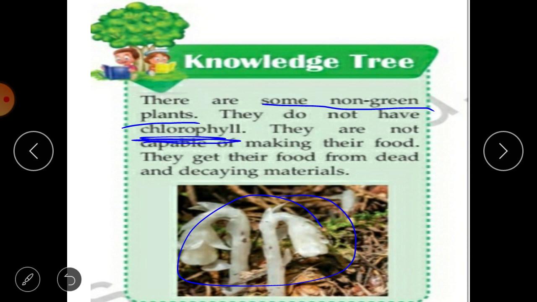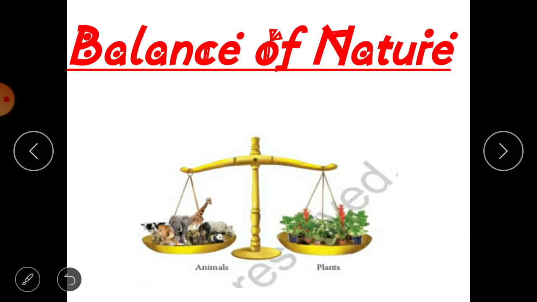So they are not capable of making their food because they do not have chlorophyll. And if they don't have chlorophyll, they will not be able to prepare their food. So they get their energy from dead and decaying materials. They obtain energy from other plants or animals which are dead and now decaying. They depend on other dead and decaying animals or plants for their food. So let's move on further.